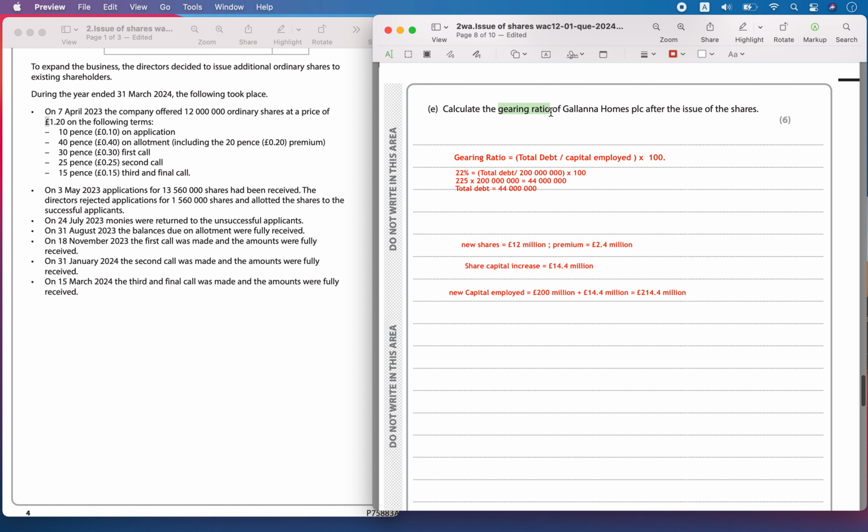We know the total debt. So the gearing ratio will be equal to 44 divided by 214.4 million, and times 100 to get the ratio, which is 20.52 percent.